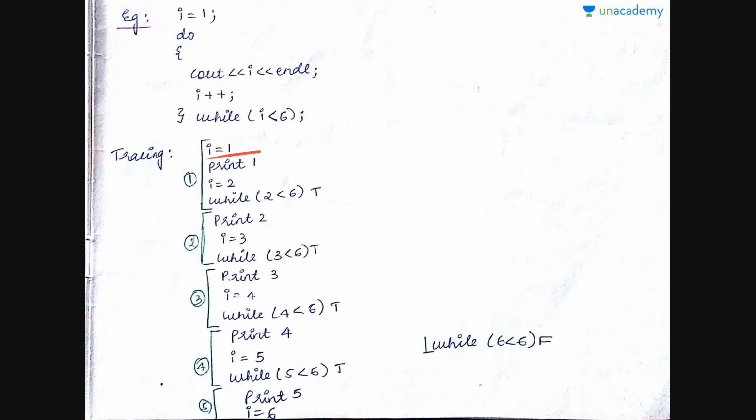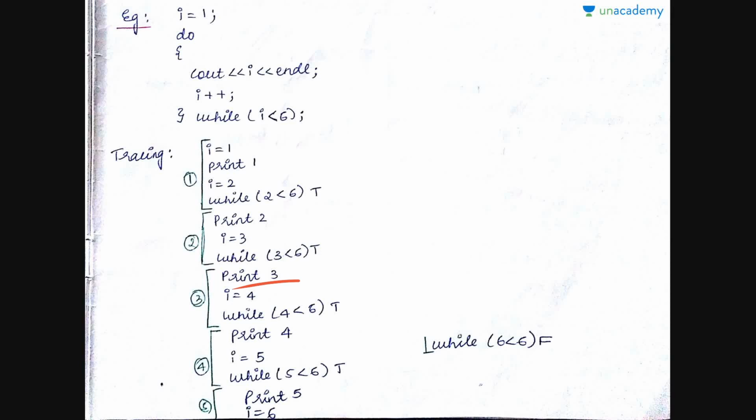Initially i is 1 and then you print it, that is the statement, and then you increment it, so i became 2, and then you check the condition while 2 less than 6. It is true. So this entire part is the first time you enter the loop. Next, entering the loop the second time, you print 2 directly, no initialization, nothing. Then you increment it and then check the condition. Is 3 less than 6? Yes, it is true.